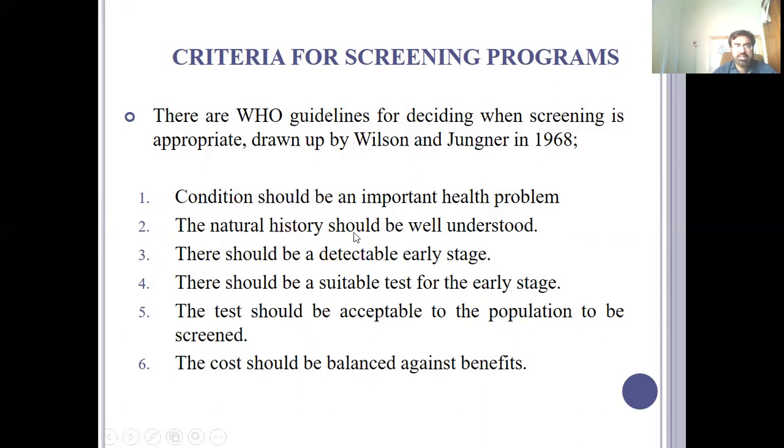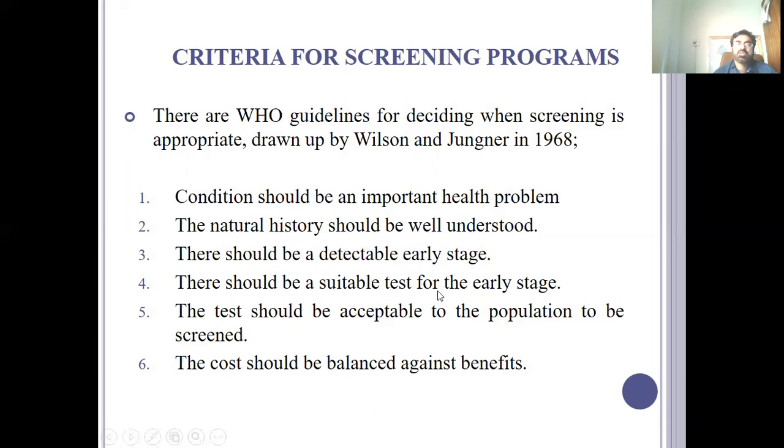So by knowing the natural history of disease, only then can you go for the screening test. If you don't know the natural history of disease, you cannot prevent or control that disease. So it is important to know the natural history of disease. There should be a detectable early stage, so that you can detect the disease at an early stage.